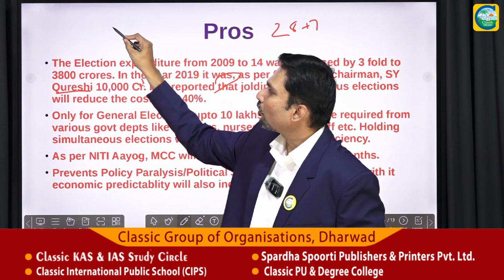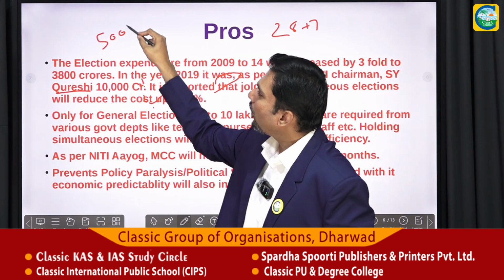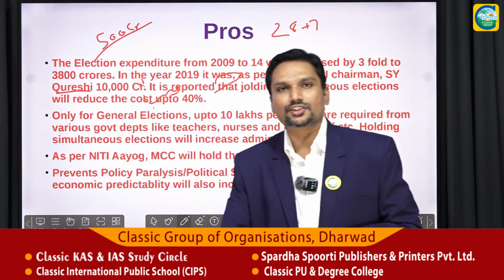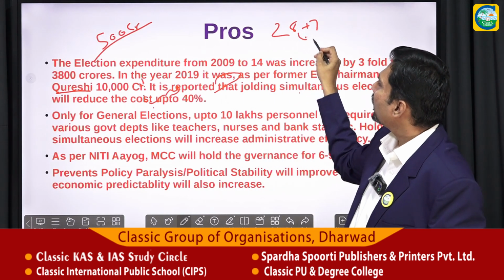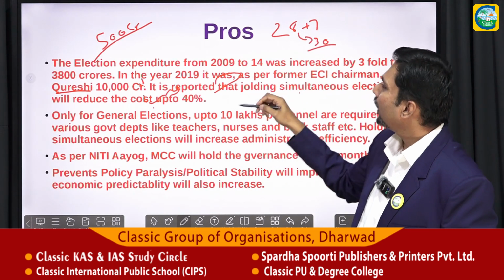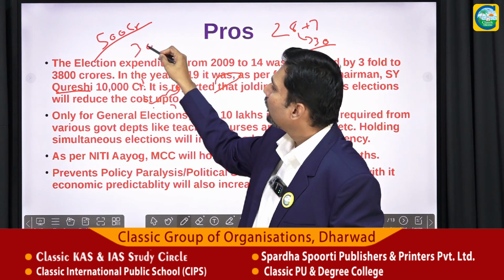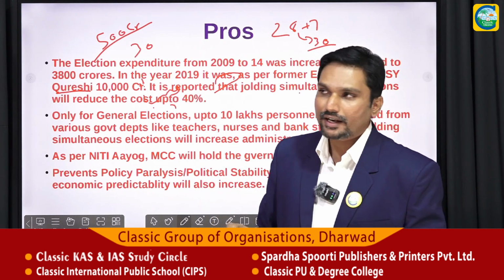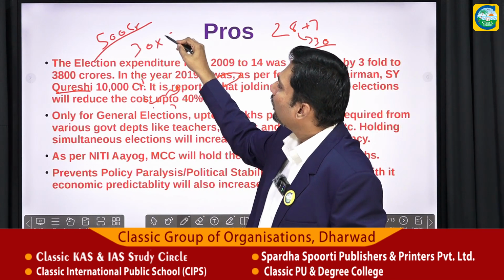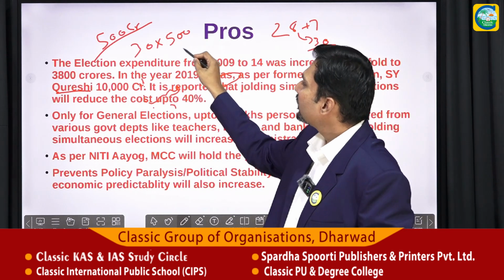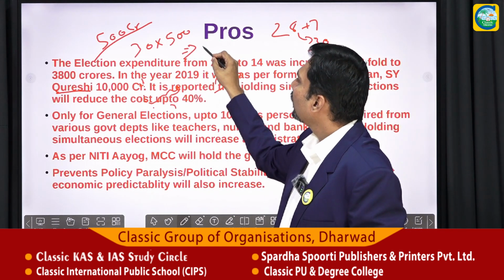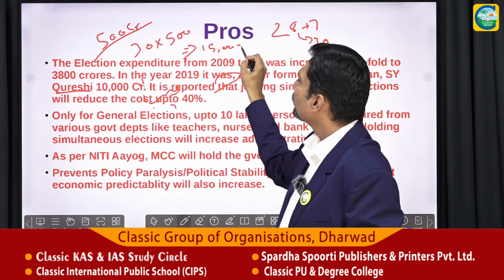Let us say 500 crores is required to conduct election in a particular state. So let us consider this as 30, right? So 30 into 500. Elections in 30 states. Per state, expenditure is 500 crores. So 30 times 500 is nothing but 15,000 crores.